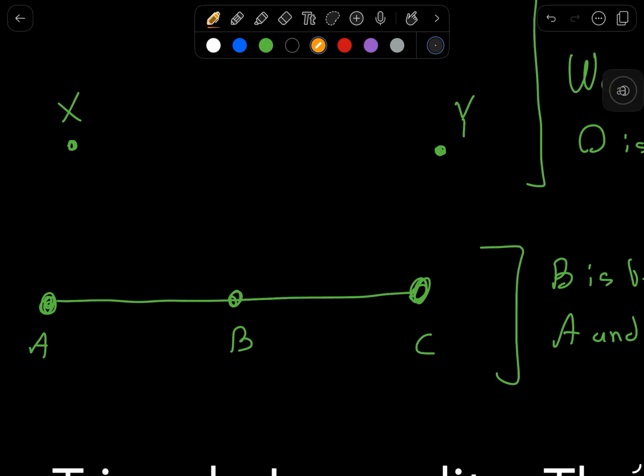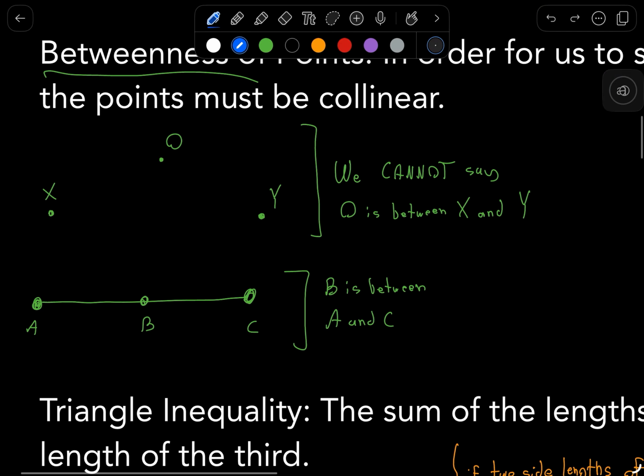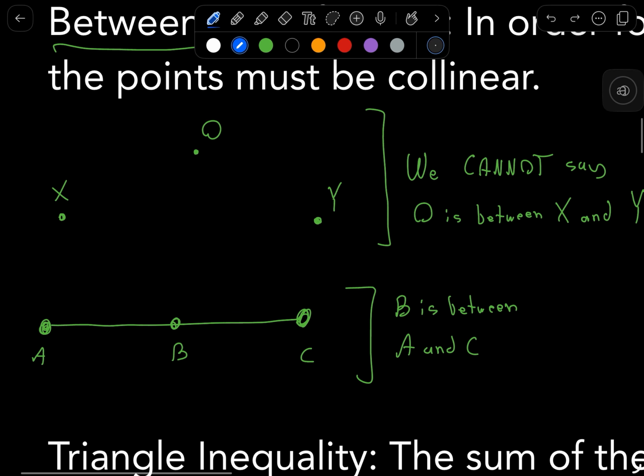Now, because all these points are collinear, you can conclude that point B is between A and C. That's what I've written here: B is between points A and C. And remember, you can only assume that because all three of them are collinear.